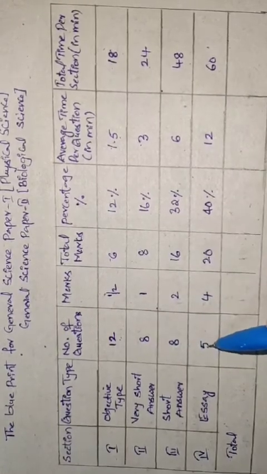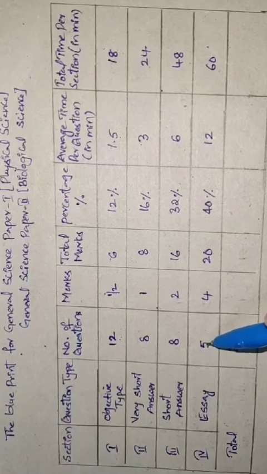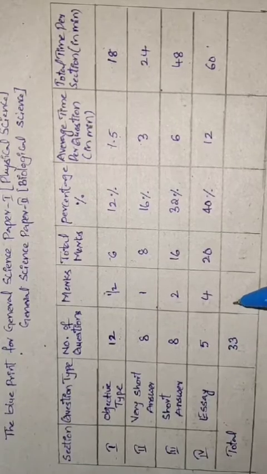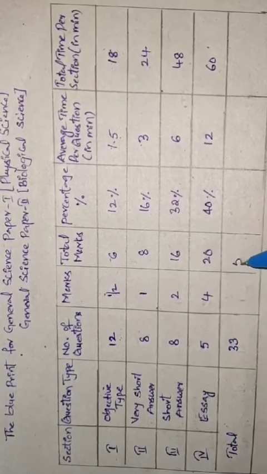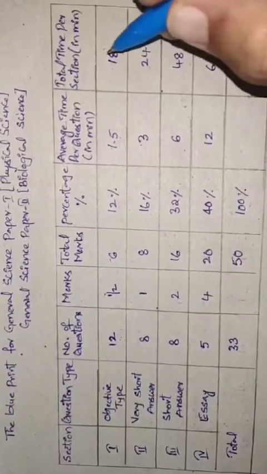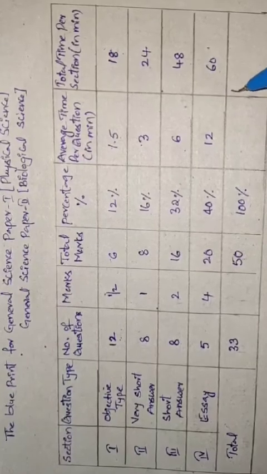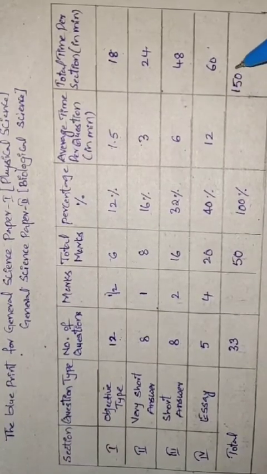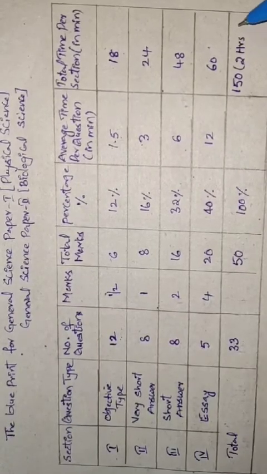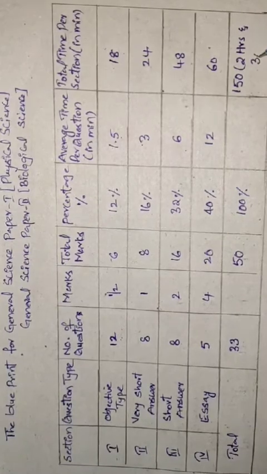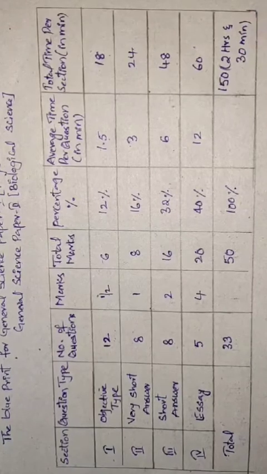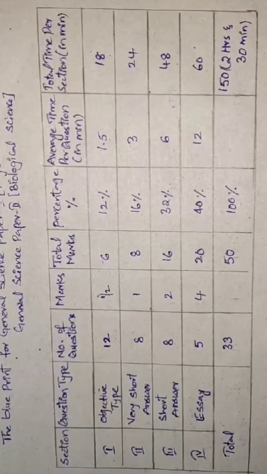Because in the essay section we are having internal choice, which means you will be having 10 essays here. So 33 questions will be given, A and B, and when you add the total marks you will get 50. The percentage, when you calculate it, is 100%. When you add the total time, you get 150 minutes. 150 minutes means 2 hours and 30 minutes. It means in 2 hours 30 minutes you have to complete the whole paper.